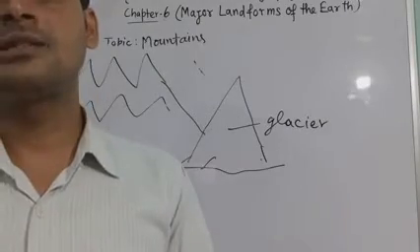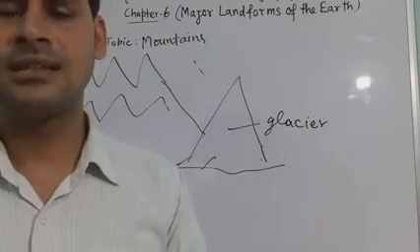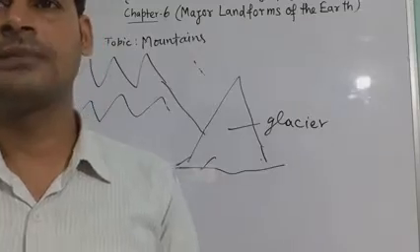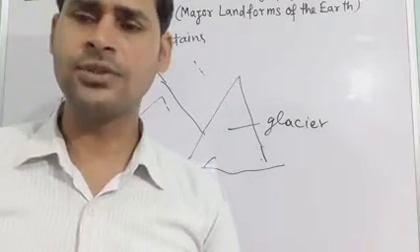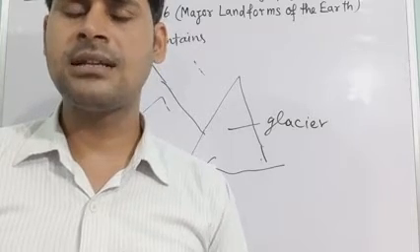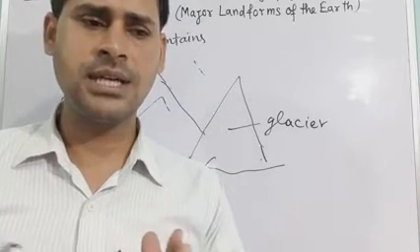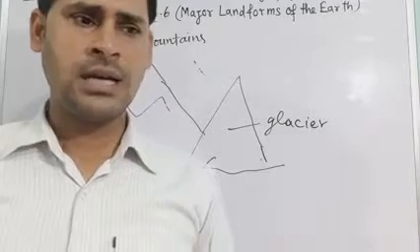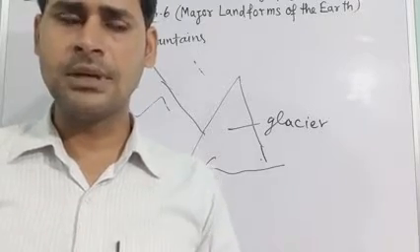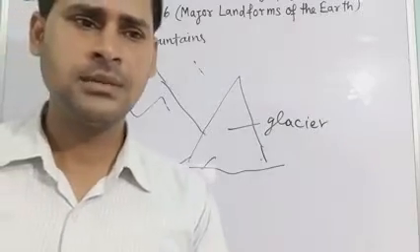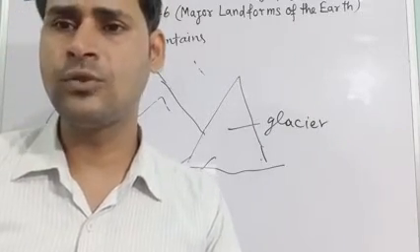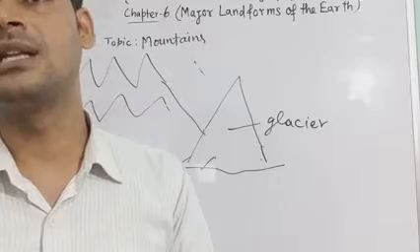Since the slopes are steep and less land is available for farming, mountain areas are not suitable for people. So people are found in smaller numbers in mountain areas. The main reason is that they are unable to do farming there because of sloping areas.